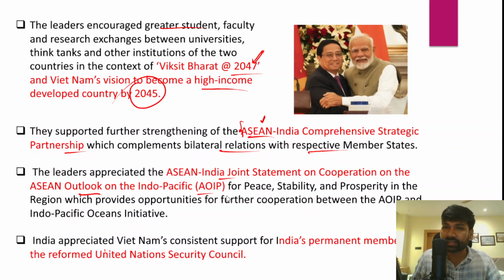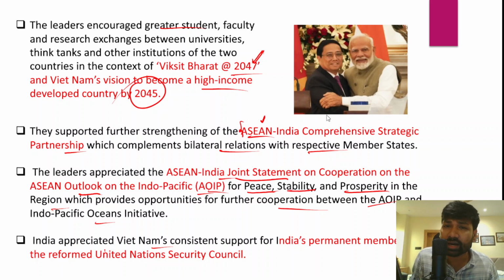Right, so the leaders from both the countries have appreciated the India and ASEAN joint statement on cooperation on the ASEAN outlook on the Indo-Pacific for peace, stability and prosperity of the region, because that would provide more and more opportunities for a number of countries including India and Vietnam to further their cooperation between the ASEAN outlook on the Indo-Pacific and the Indo-Pacific Oceans Initiative. And India has also appreciated Vietnam's consistent support for India in international platforms and international forums.